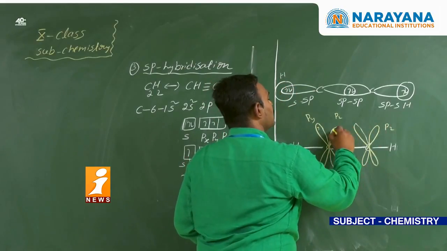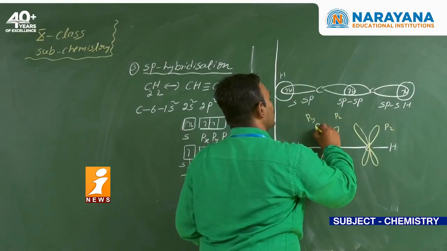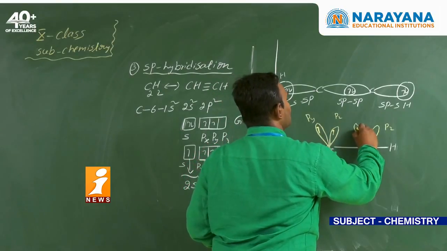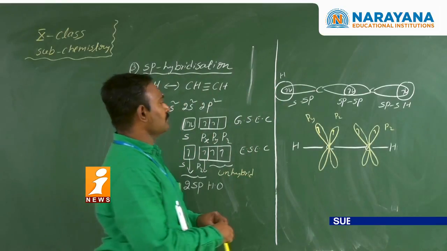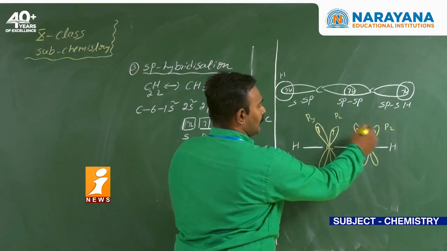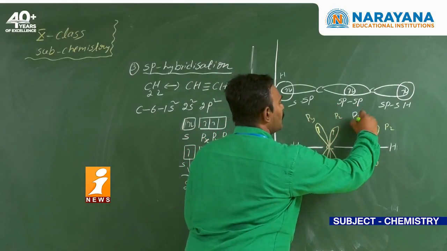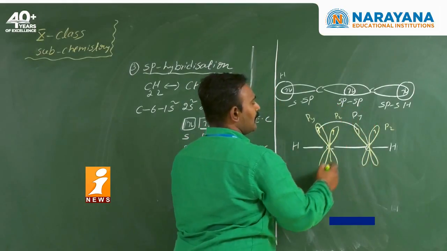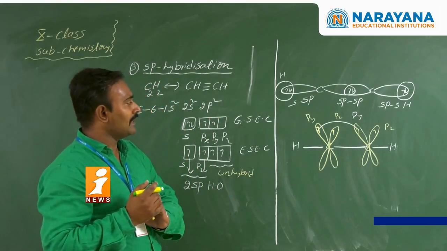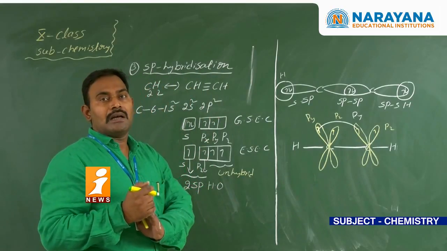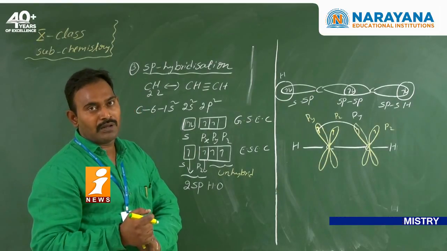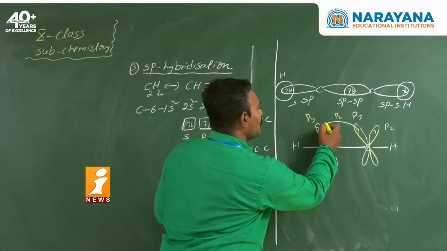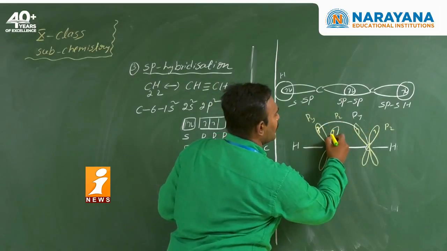Each orbital has one electron, that means unpaired or single electrons. Now coming to here, these are parallel to each other. So which type of overlapping takes place? Sidewise or lateral overlapping takes place. As a result, what will you get? Pi bond formation. See here, py and py.